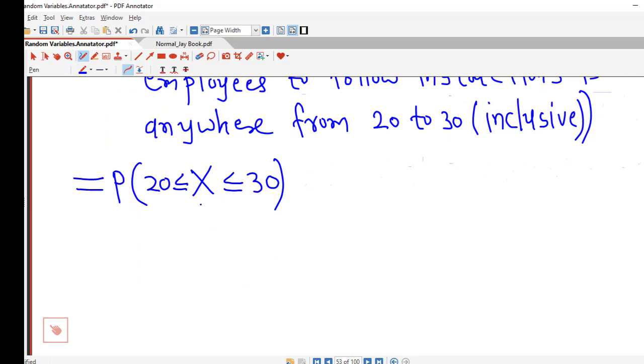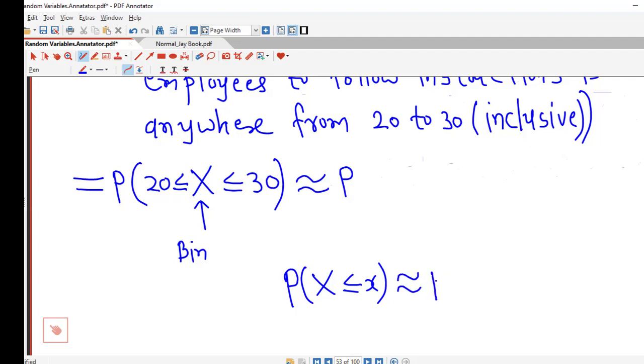Now here X is a binomial random variable and we are approximating it using normal random variable. On the right hand side I have this type of situation, capital X is less than or equal to x. I remember that if we have this type of probability, then we use continuity correction in this way, that is we add 0.5.